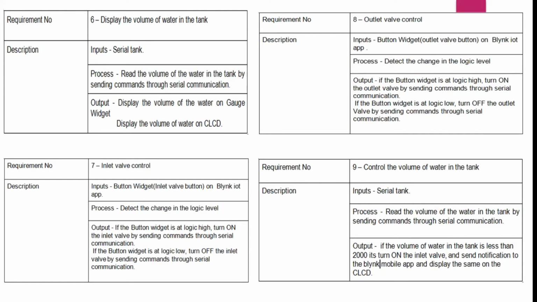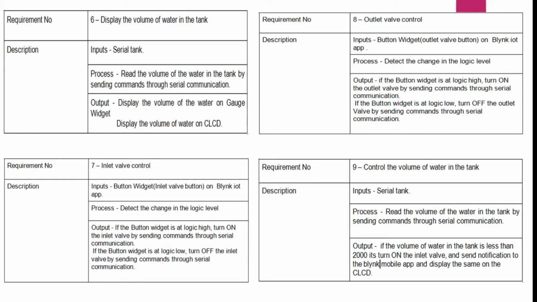The required number 7 is inlet valve control. Here the input is the button which is on the Blink IoT app and the process is to detect the change in the logic level. Output is if the button widget is at logic high, turn on the inlet valve by sending commands through serial communication, and if the widget is at logic low, we have to turn off the inlet valve by sending commands through serial communication, and the same will be displayed on the Blink IoT app in the notification panel.